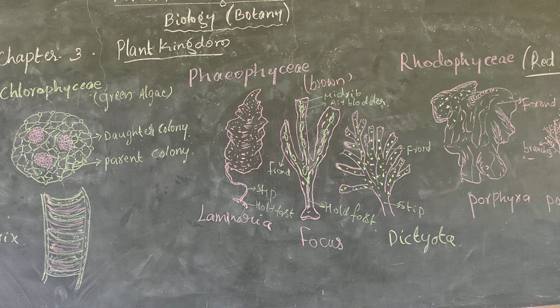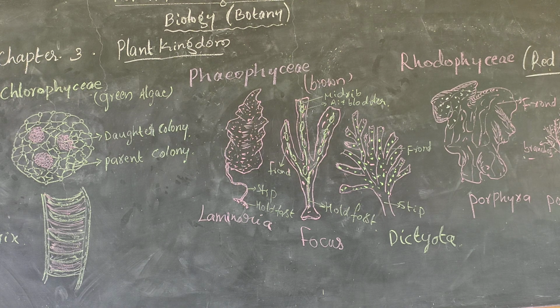Once again I will quote the four points and conclude the three classes under algae: Chlorophyceae, Phaeophyceae and Rhodophyceae. Chlorophyceae is commonly called green algae. It is tubular, unicellular, colonial, and green pigment is present in the algae. Asexual reproduction is by vegetative division of cells, cell division. Examples are Volvox and Ulva.